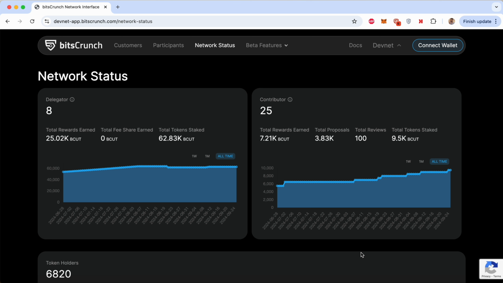So let's start. As you might be following bitsCrunch closely, we have rolled out a new feature, a new role for the contributors, the IP violation. The digital asset space is currently exploding with creativity. But unfortunately, so are the IP violations. Unauthorized use of copyrighted materials, logos or trademarks, etc., is rampant and harming the creators and brands.